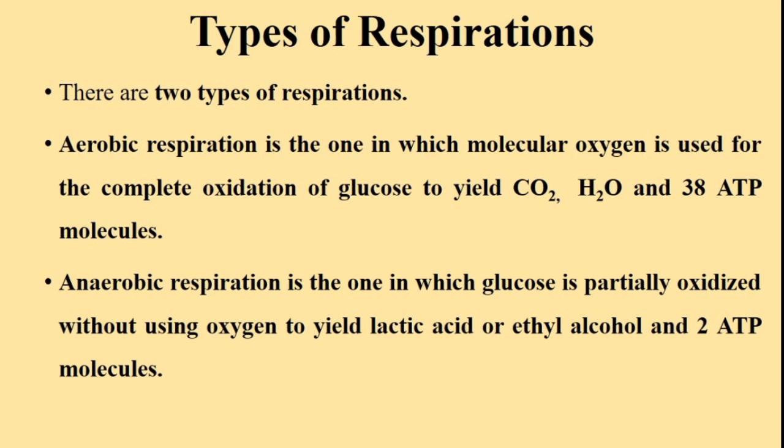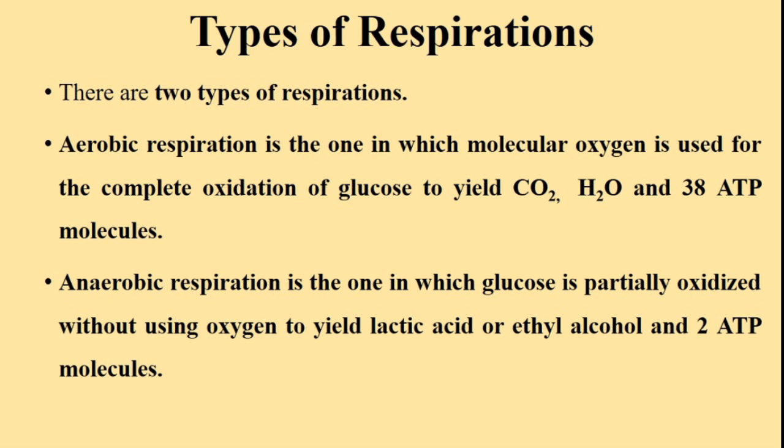Types of respiration. On the basis of the availability of oxygen, respiration has been divided into two categories. One is aerobic respiration and the other one is anaerobic respiration.